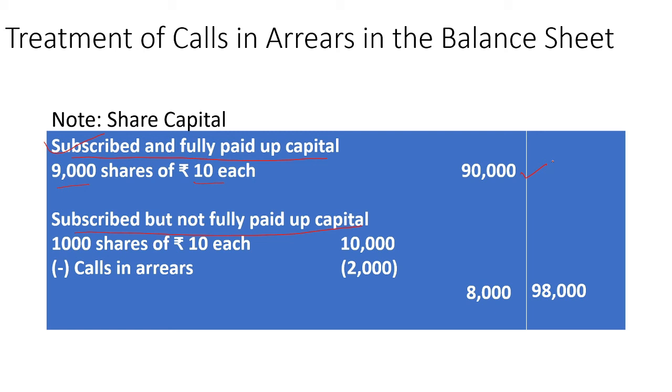will be written here. And in the heading subscribed but not fully paid up capital, on how many shares we have calls in arrears? On 1,000 shares, right? On 1,000 shares at the rate of nominal value is 10,000 is written, but calls in arrears amount was 2,000, which will be deducted from the nominal value. That means on these 1,000 shares company has received rupees 8,000 only. So 90,000 plus 8,000, 98,000 will be shown under the heading share capital in the balance sheet of the company.